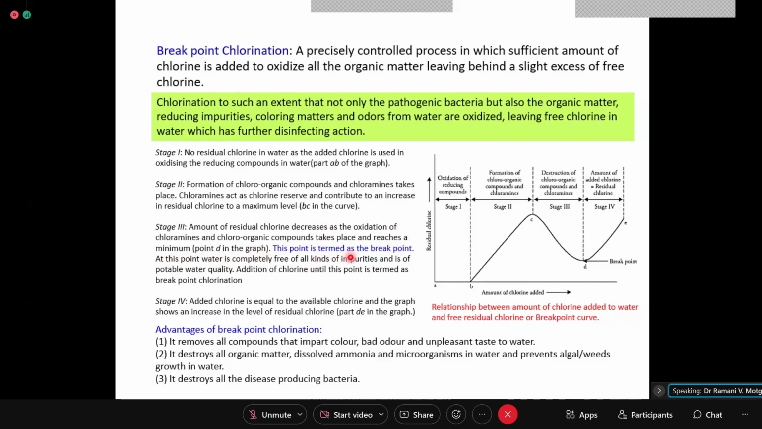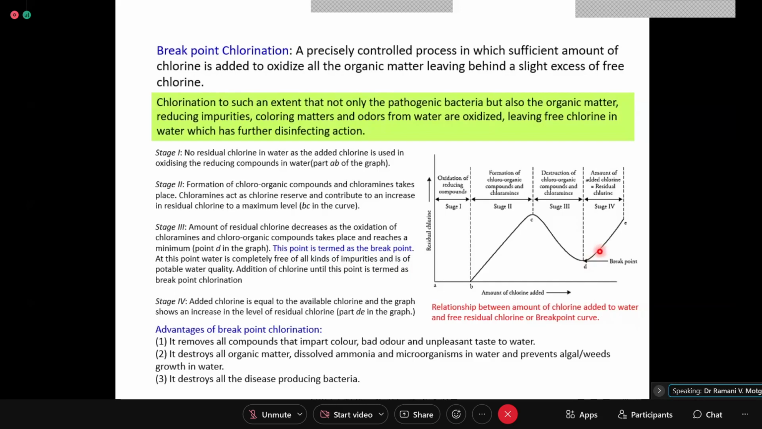This point is termed as break point. At this point, water is completely free from all kind of impurities and is of potable water quality. Addition of chlorine until this point is termed as breakpoint chlorination. Okay, so according to this breakpoint, a slight excess has to be there, to ensure that if something is added by you, this part will oxidize that small quantity of impurity added.